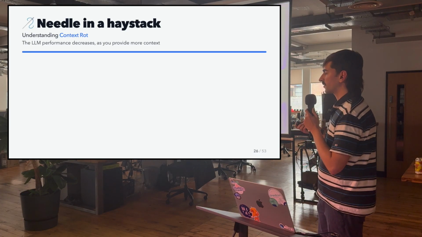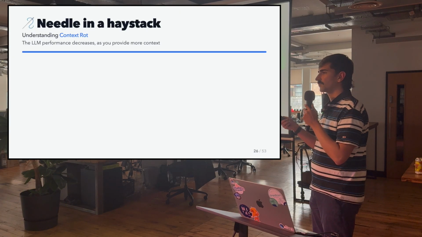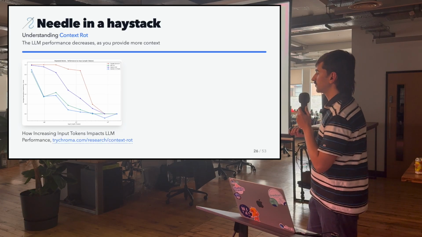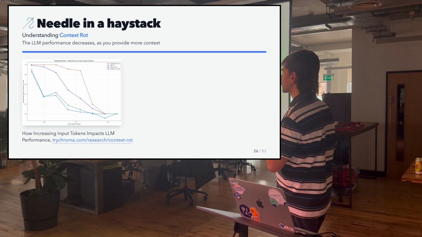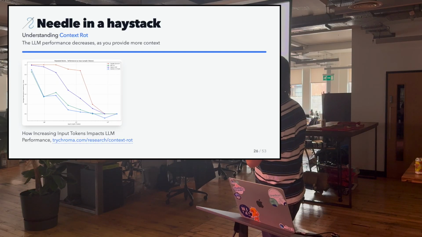Generally, the performance of the LLM will decrease as you provide more context, as it searches the web, as it searches for files. This can be seen in numerous research papers about context rot. Here you can see that all models decrease in performance with the amount of words that you pass to them.